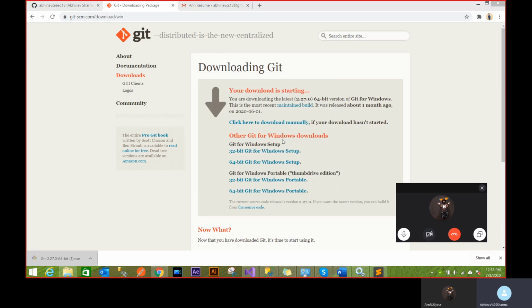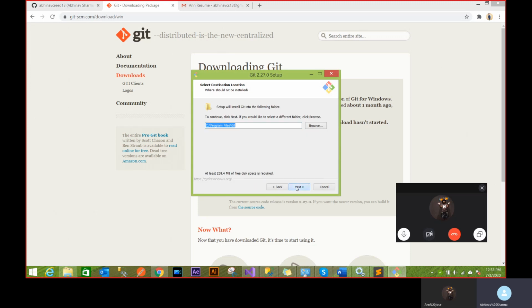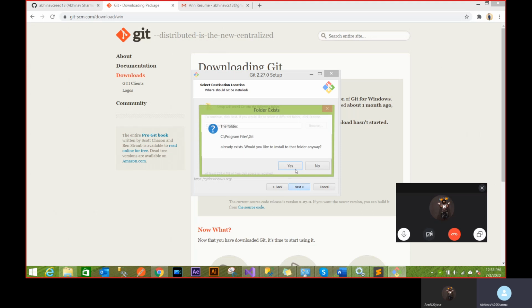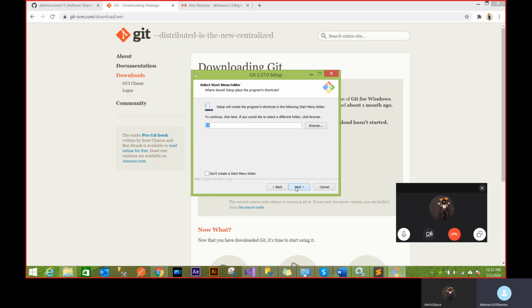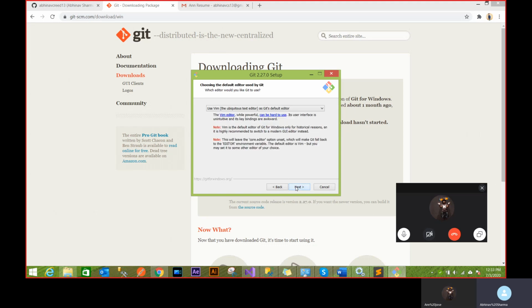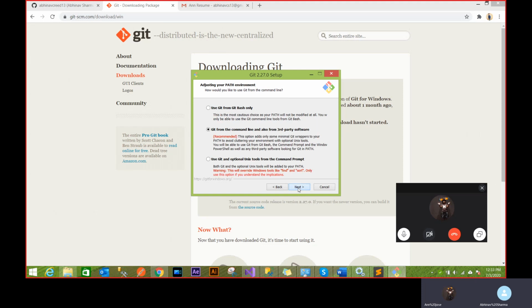And I want to show you the installation because it's a little bit complicated. If you go step by step the way I'm going, then you'll be fine. You can choose any path, like this is perfect. And this is also correct. Nothing to click or change. There is also nothing to change. You can let it be Vim, or you can change it to Visual Studio Code. Whichever, it doesn't really matter. It will still work.